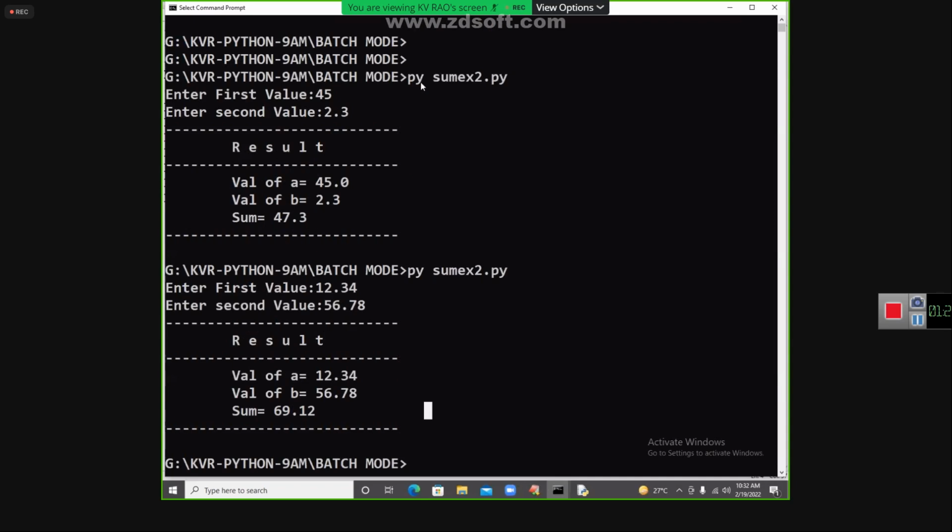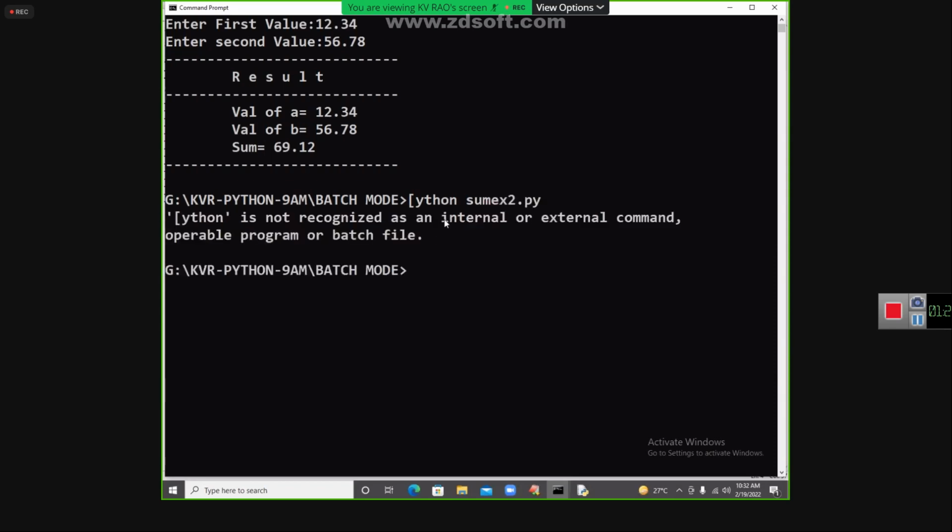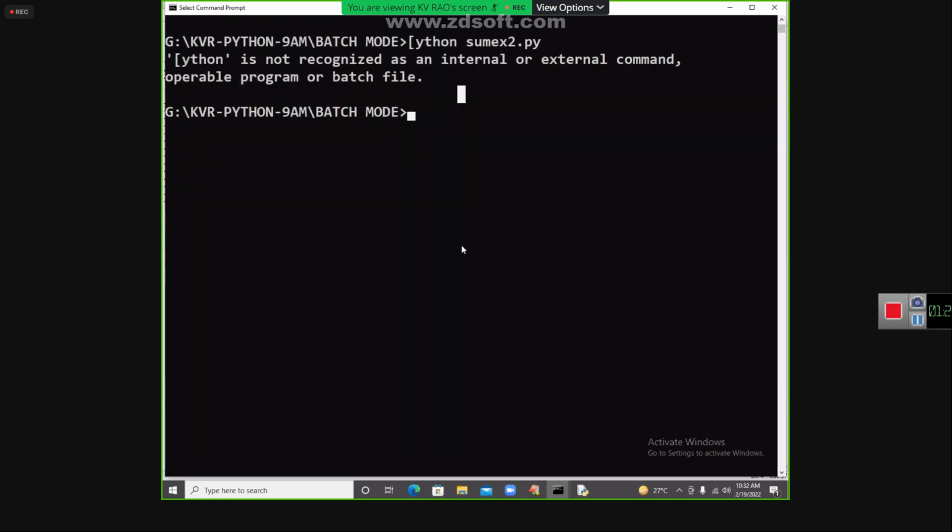So this is py I am using. You can also write python ex2.py. I get a small mistake, it is not an error. So say py. Now I say 56 and minus 23.4.